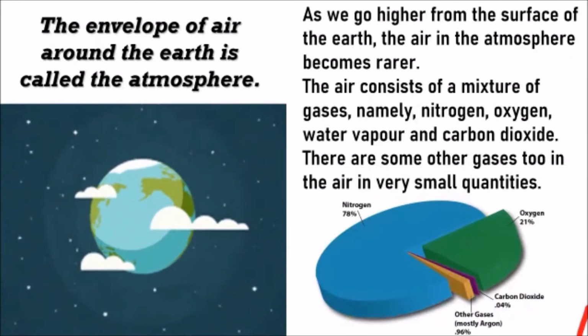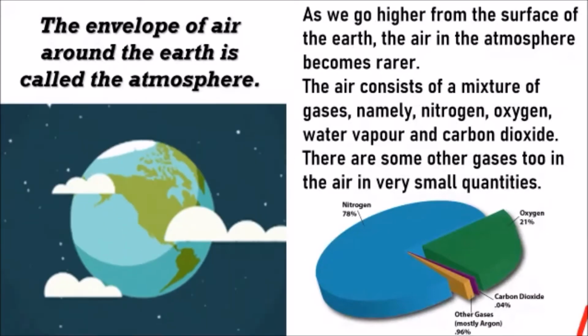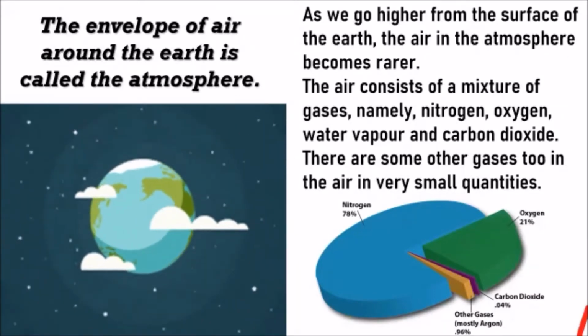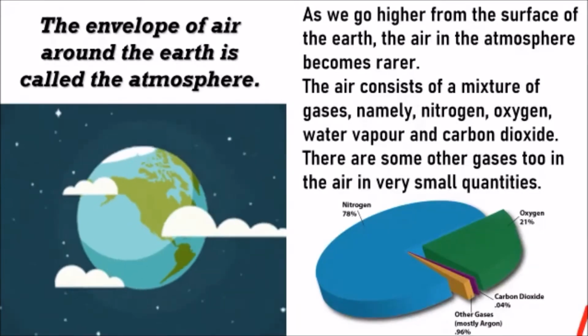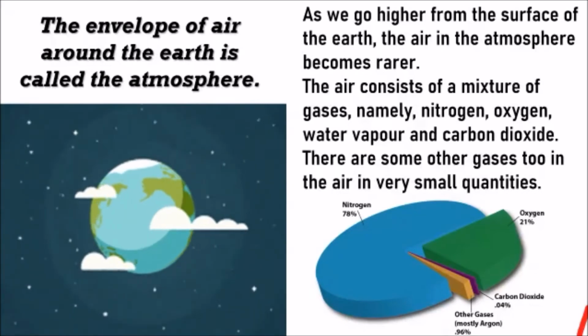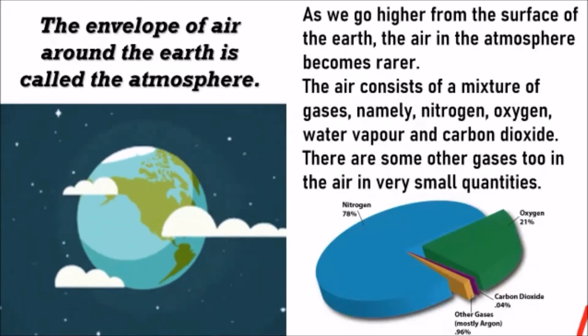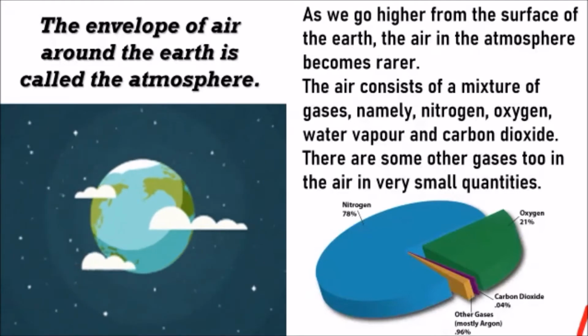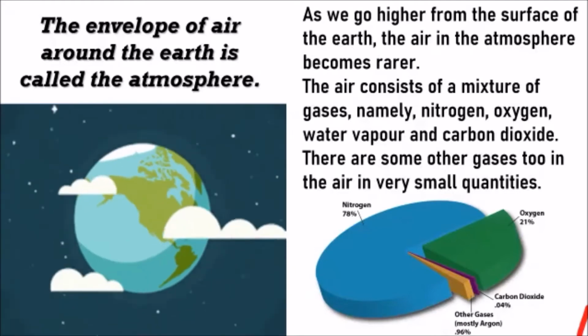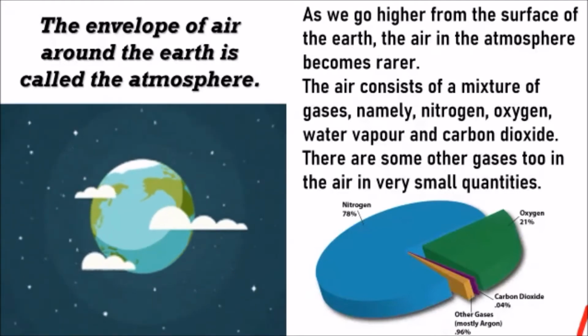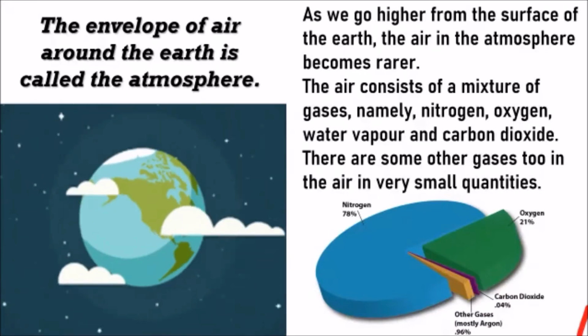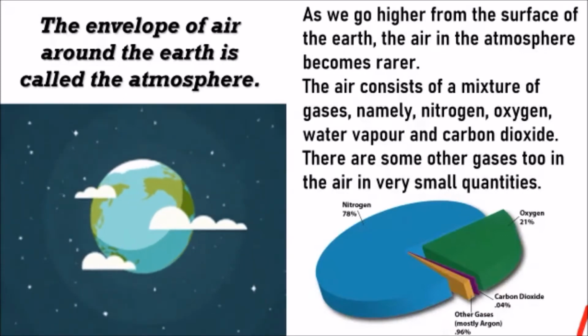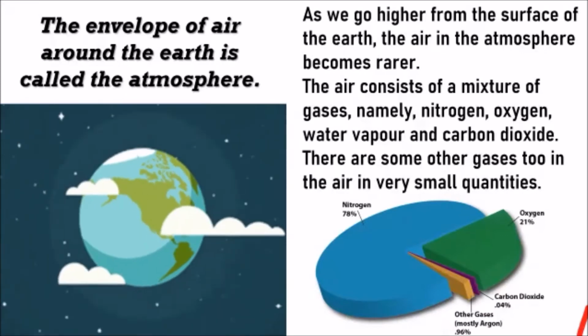See the whole blue part. If suppose that one circle is talking about the entire amount of air, what is the most in air? Nitrogen. Then comes oxygen. Then comes the other gases, and then carbon dioxide is the least. Clear? All right. So there's a lot of oxygen. That's why you all can breathe.